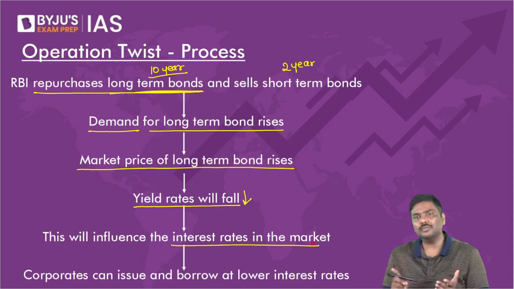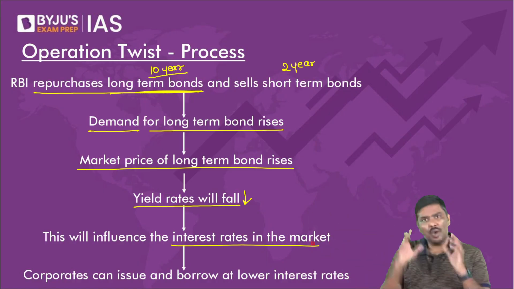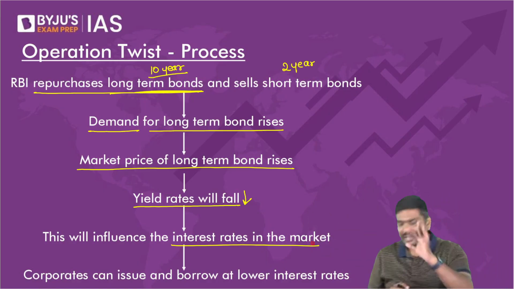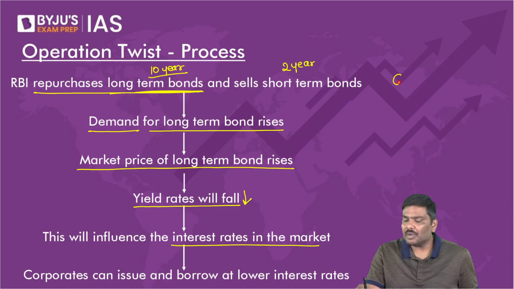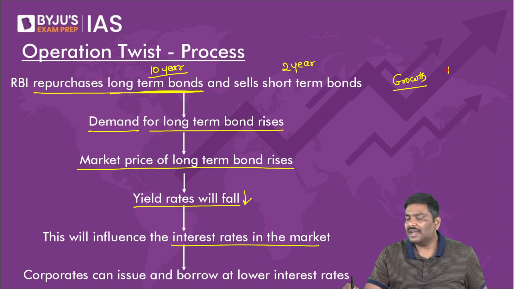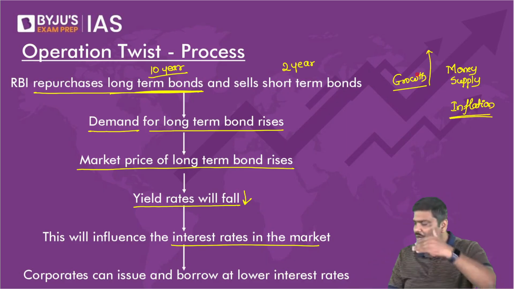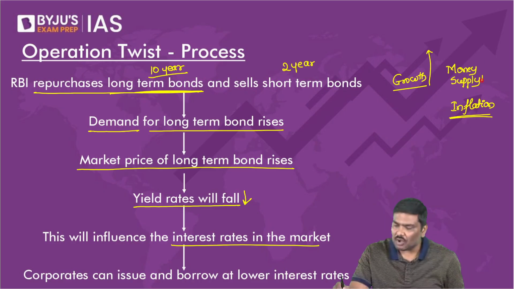Many of you will argue with me, sir, why is RBI using this? They could use any other tool. Why is RBI using this? What if I say, right now RBI wants to promote a recovery. RBI wants to promote growth in the economy, but the money supply is already very high. Inflation is already very high. Let me know. Right? You want to promote recovery. You want to promote growth in the economy. Money supply is already very high.